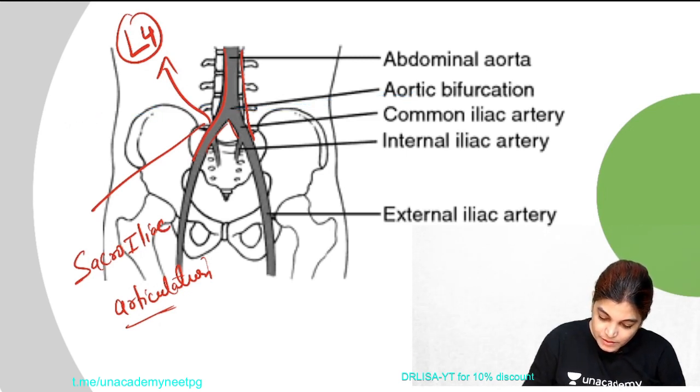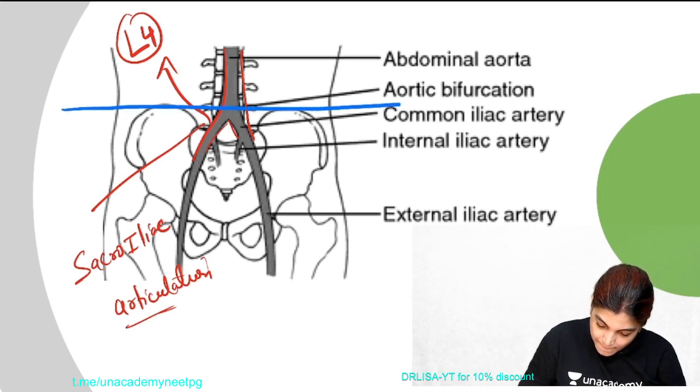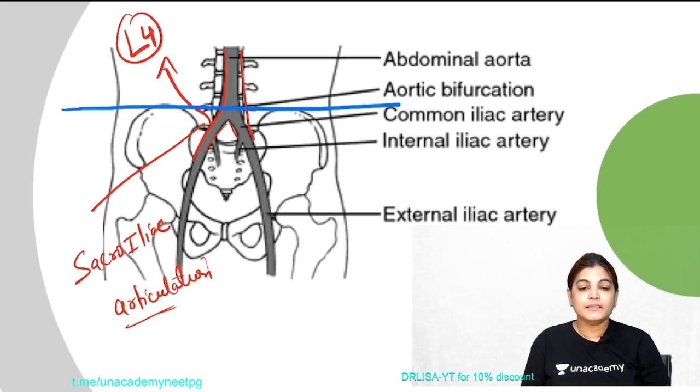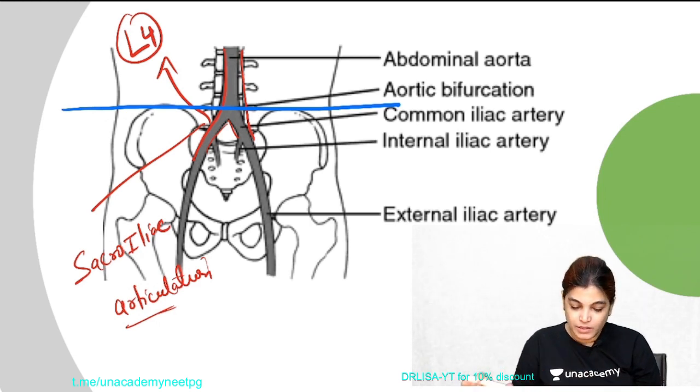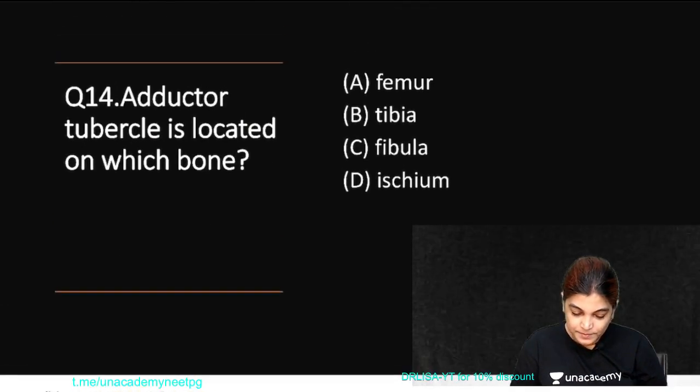Can you see this line? This is passing through the iliac crest, so that will be the correct answer. At the iliac crest level, that is the upper border of the ilium part of the hip bone, the bifurcation of the abdominal aorta occurs. So moving to the next MCQ.